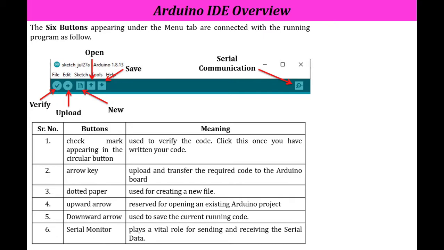The third one is the dotted paper, which is used for creating a new file. The fourth one is open. Let's say I want to open a particular project that I already did. Next is save. It is used to save the current project. And the last one is serial communication or serial monitor. It plays a vital role in communication between external devices connected with the Arduino. We will discuss serial communication in detail in the next videos.